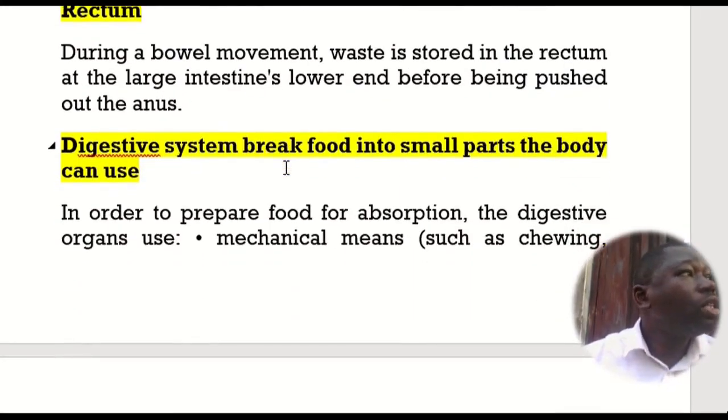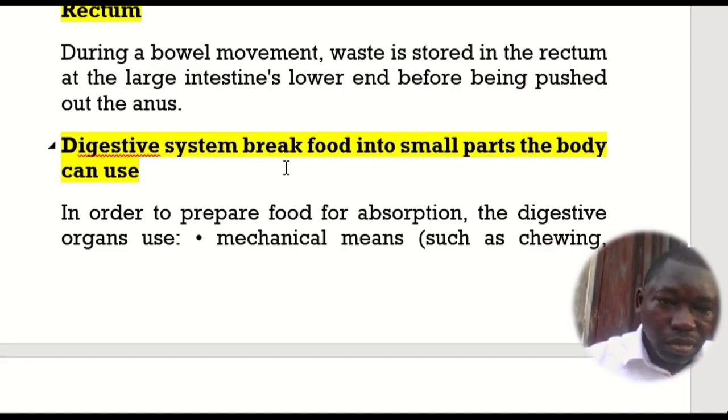Now, we want to look at what happens to the food, or undigested food, in the rectum. During a bowel movement, waste is stored in the rectum at the large intestine's lower end before being pushed out through the anus.